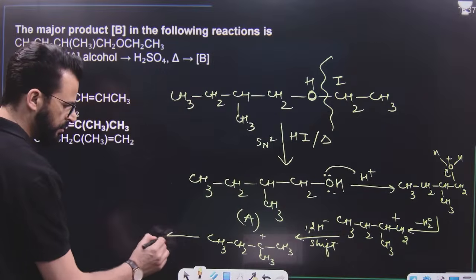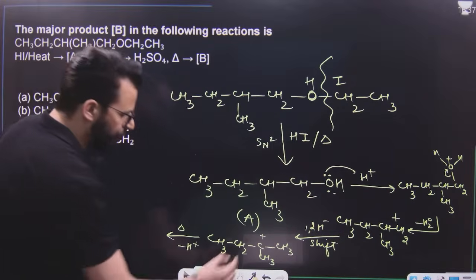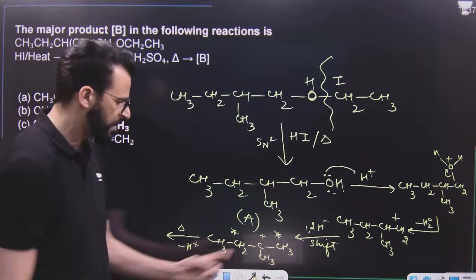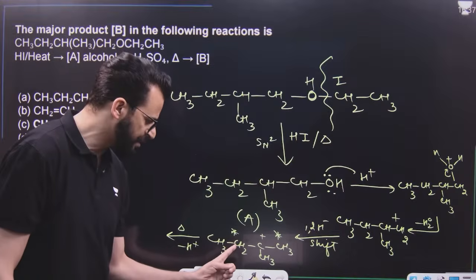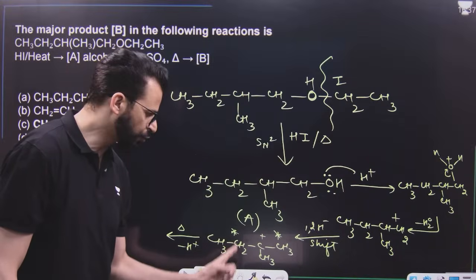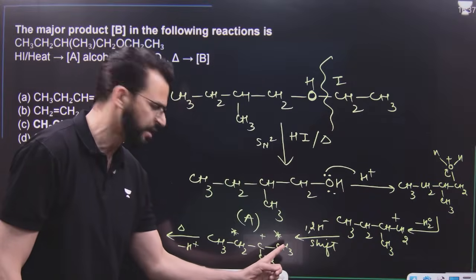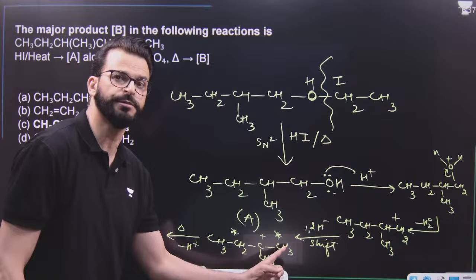Now finally, when we heat it, H positive will be lost, either from this position or from this position, that means from the positions adjacent to the carbocation. But dear students, this position has 2 hydrogens, this position has 3 hydrogens. If we remove hydrogen from this and form a double bond here, it will result in the formation of the Hofmann product.